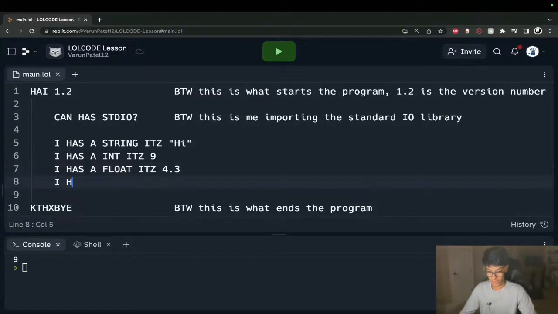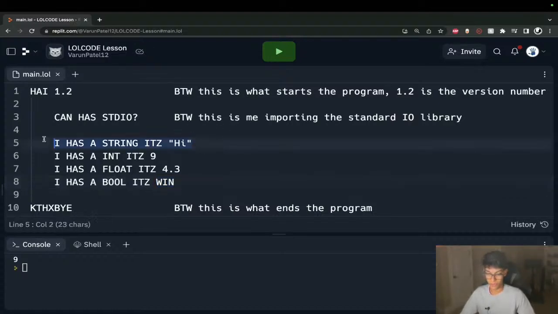We have I has a bool, it's win. So actually, in LOLCODE, there is no such thing as true or false. I'm pretty sure it's just win or lose. So that's your Boolean.